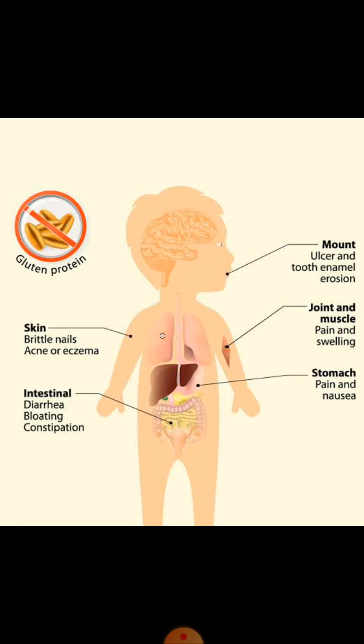Children mostly present with mouth ulcers, toothaches, erosions. Then there are certain skin ulcers, abdominal pains, cramps, nausea, vomiting, diarrhea, joint pains, and there is stunted growth in children, and most of the children fail to thrive.